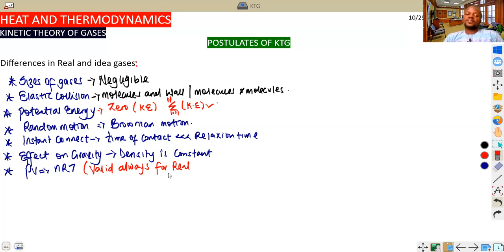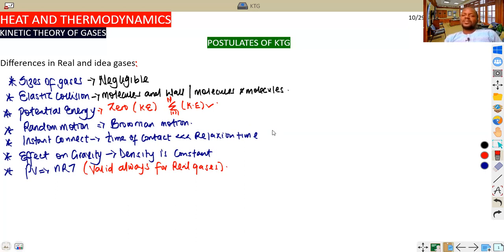Directly: size of gases, elastic collision, potential energy is 0, random motion, or we call it Brownian motion, instant connect, relaxation time is very, very greater than the time of contact. Effect of gravity is 0 because density is constant, and PV equals nRT, which we call the ideal gas law, is always valid for real gases. So please keep that in mind. For ideal gases, you know what we talk about.